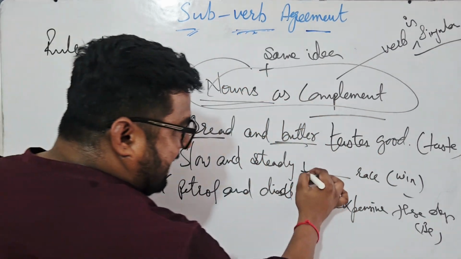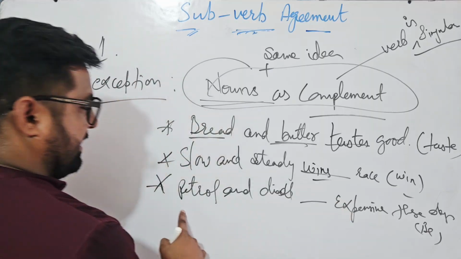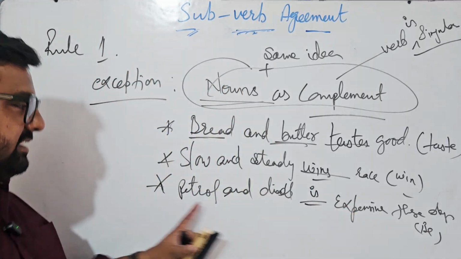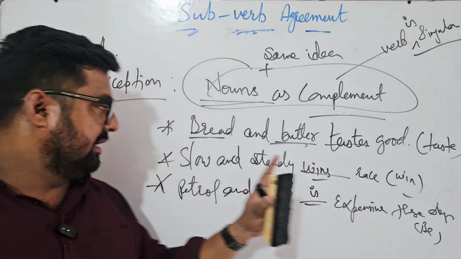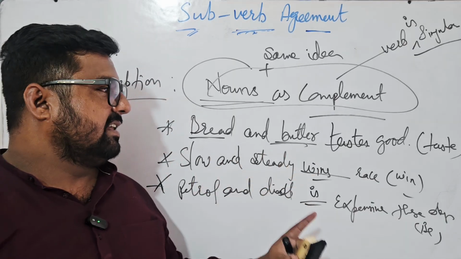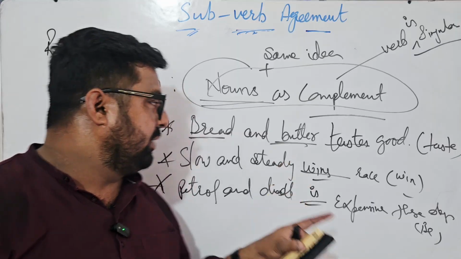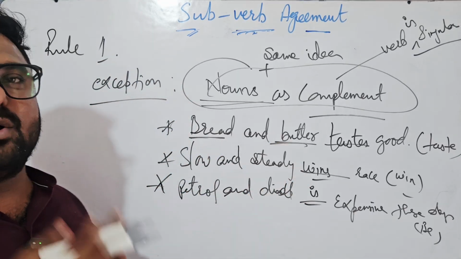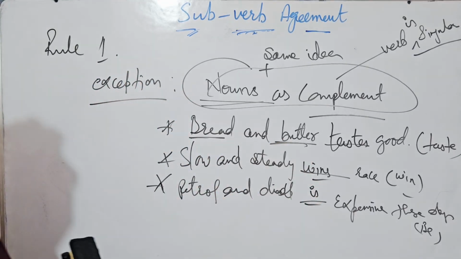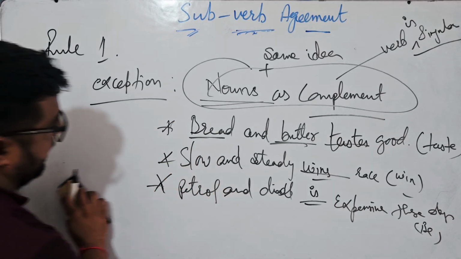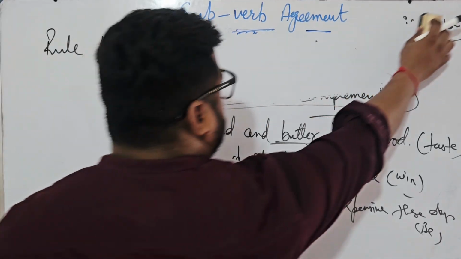Slow and steady wins the race. Petrol and diesel is expensive, because this is giving me an idea of fuel. It is giving me an idea that after making the strategies, we can win. And this is the idea of food. So it's a combo. Okay, note it down. Shall I rub it? Okay, move on to next.